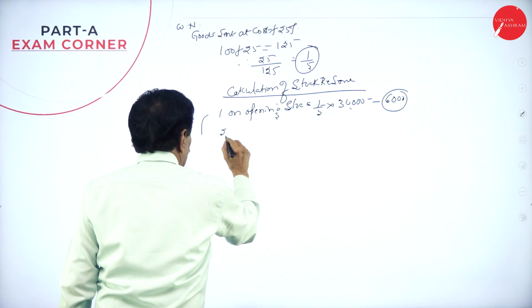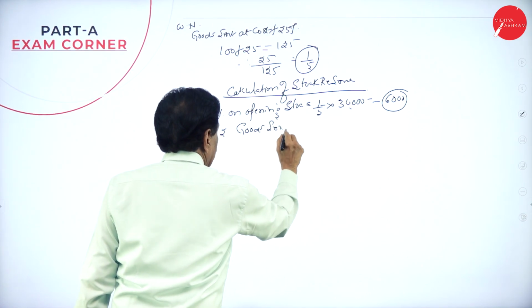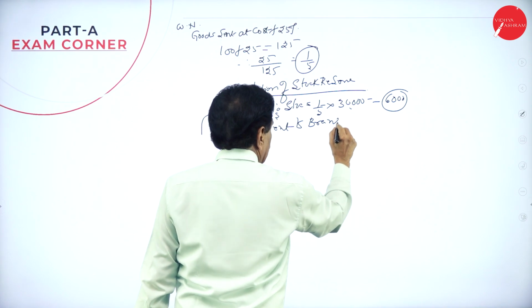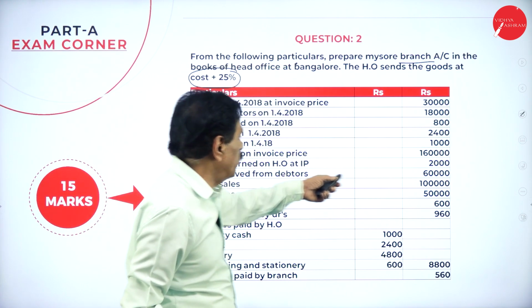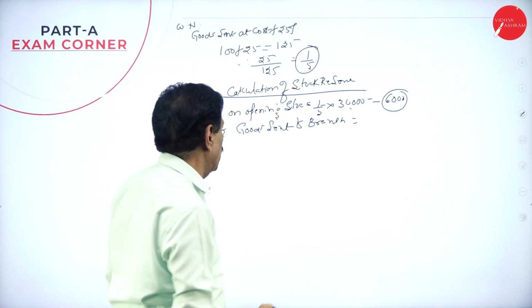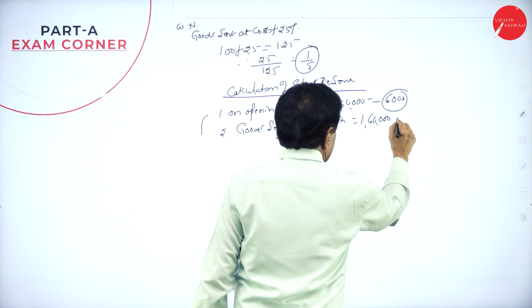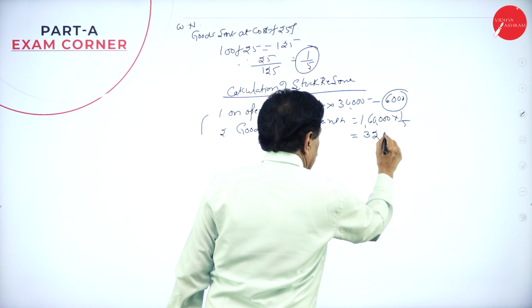Number 2, goods sent to branch. What's the value of the goods sent to branch? Here, goods invoiced to branch, 1,60,000. This is 32,000.